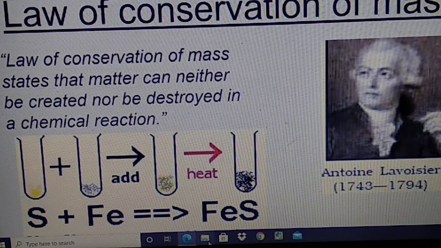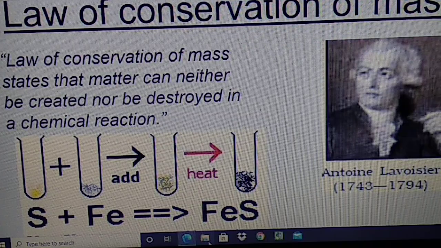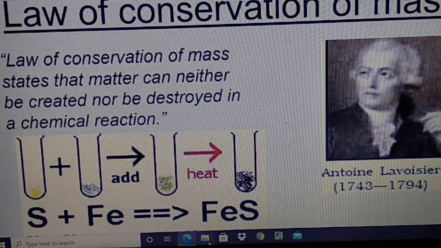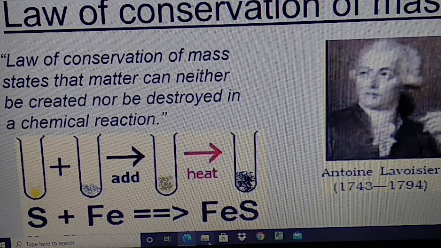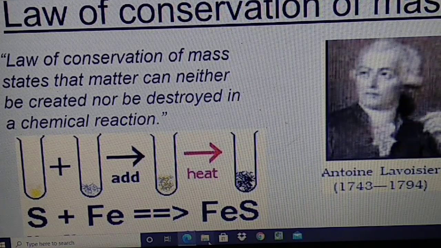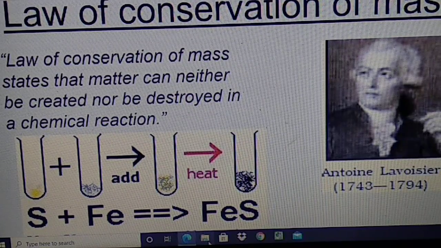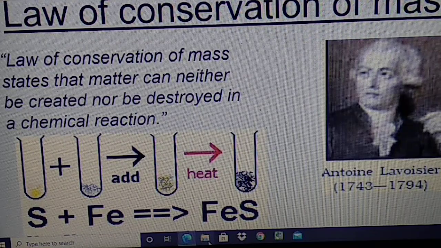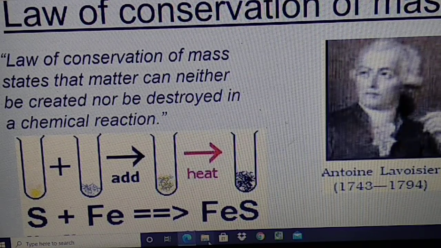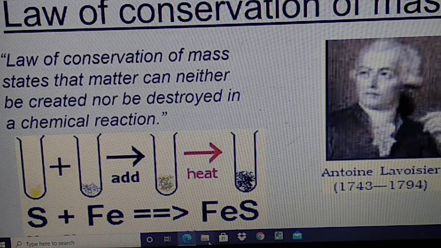So the formation of product follows the law of conservation of mass: never will the mass of product be more or less than the mass of the reactants. Always the mass of reactants equals the mass of product. So the first law of chemical combination is the law of conservation of mass, that is, mass can neither be created nor be destroyed.